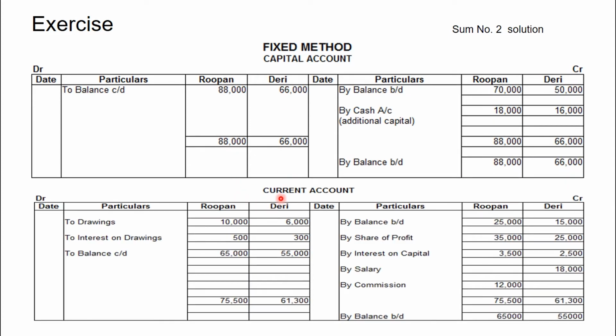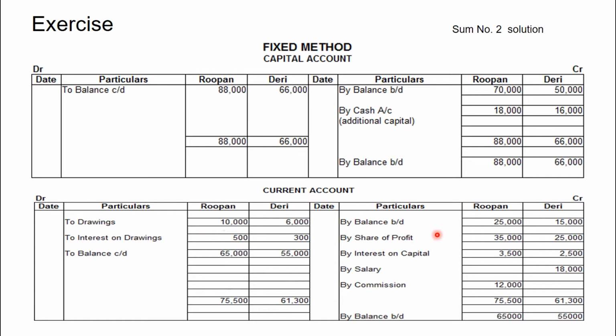So next, current account. For the fixed method you have to open two accounts. First is capital account and next is current account. Here also, opening balance and share of profit and interest on capital, salary, commission are income items. These will be credited, and the expenses, drawings and interest on drawings, will come on the debit side. So let us see.